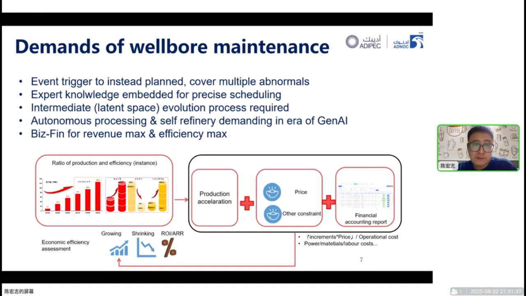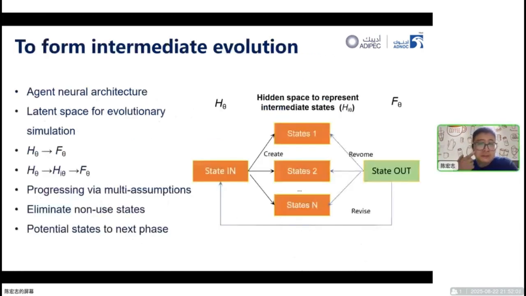It's also necessary to form autonomous processing and self-refinement in the era of generative AI. Integrated business and financial operation and calculation must also be taken into account for revenue maximization, and efficiency maximization is used to find the global optimum.